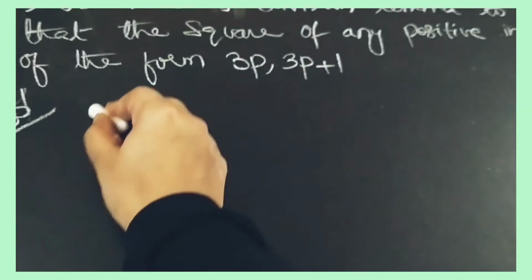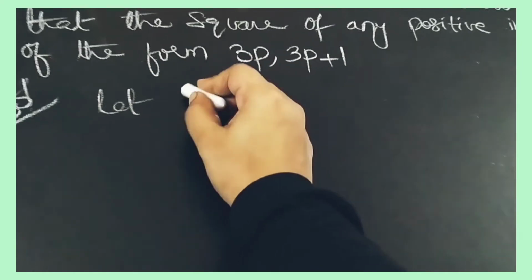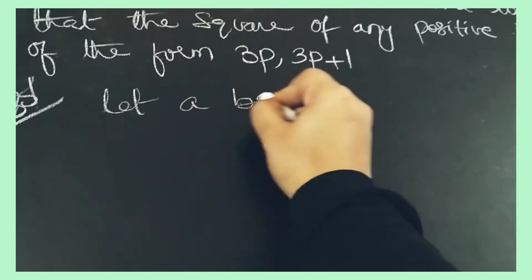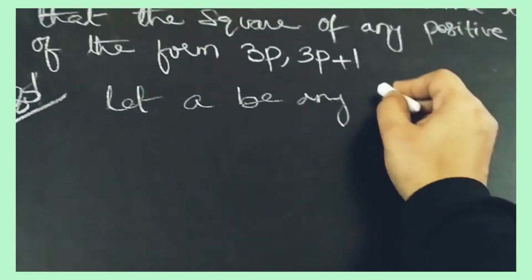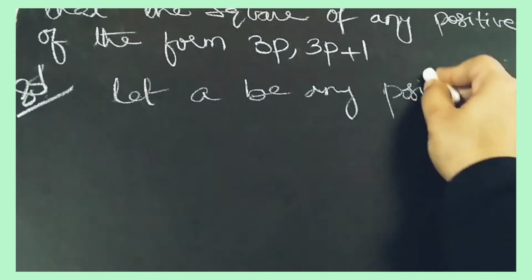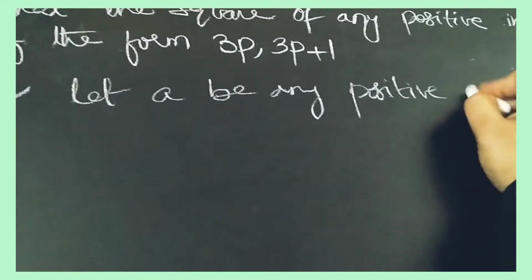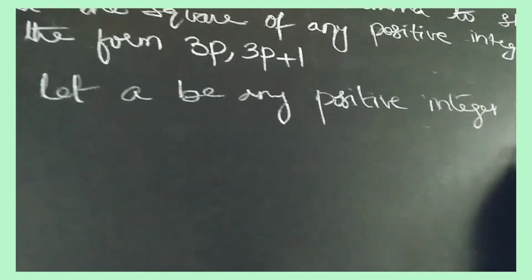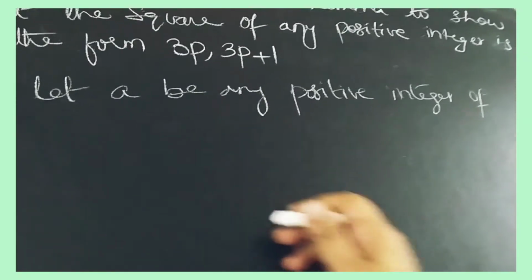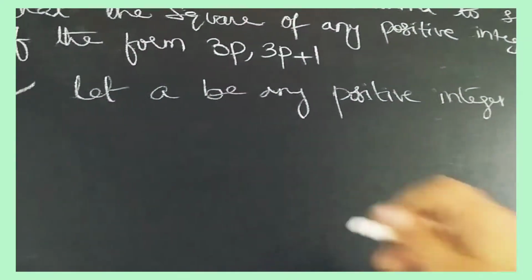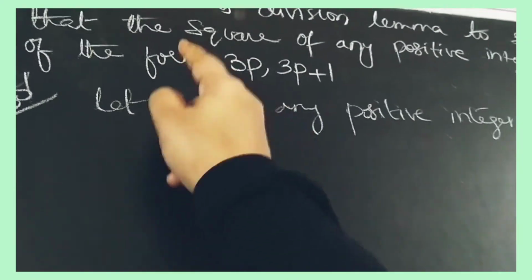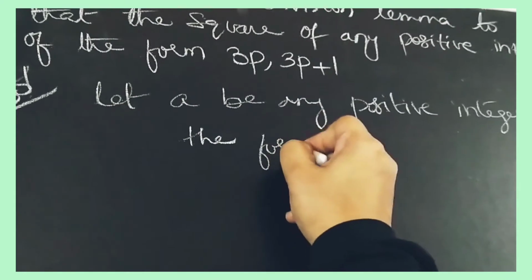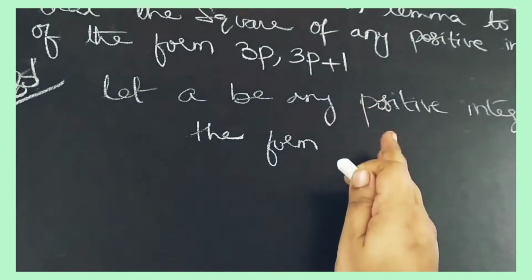Let a be any positive integer. Again the same step. Positive integer of the form 3p plus 1 is given now.